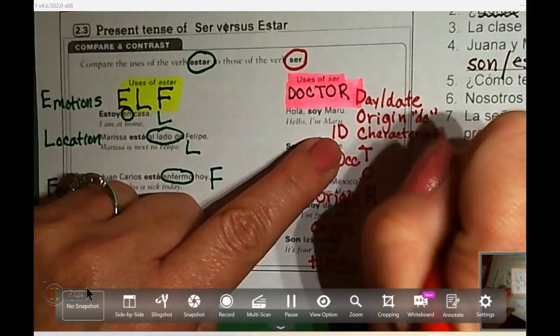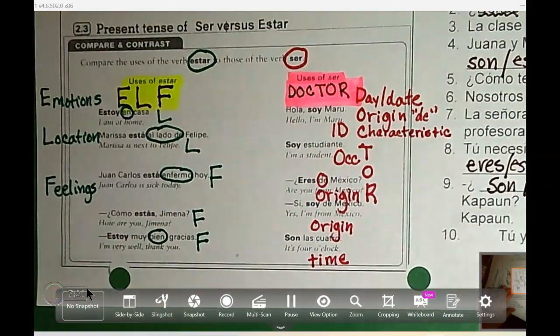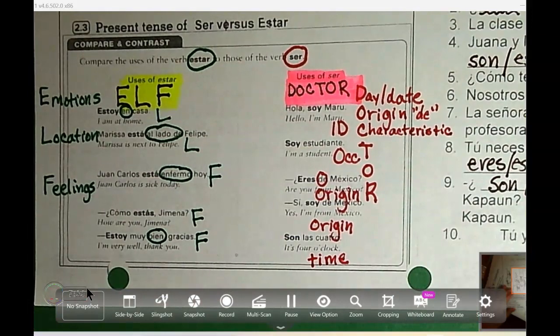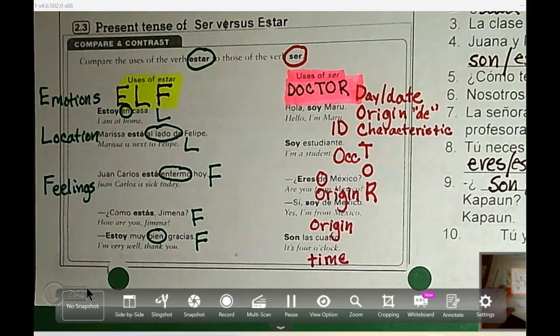And we don't know too many of these right now. Okay? That would be like, la señora Henke es desorganizada. She's disorganized. That's a characteristic. La señora Henke es loca. She's crazy. That's a characteristic when you go to describe someone.